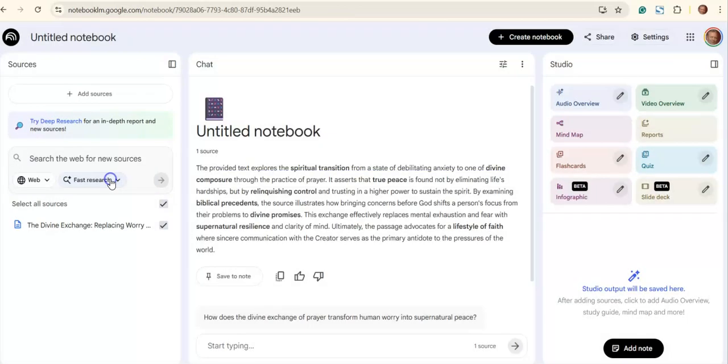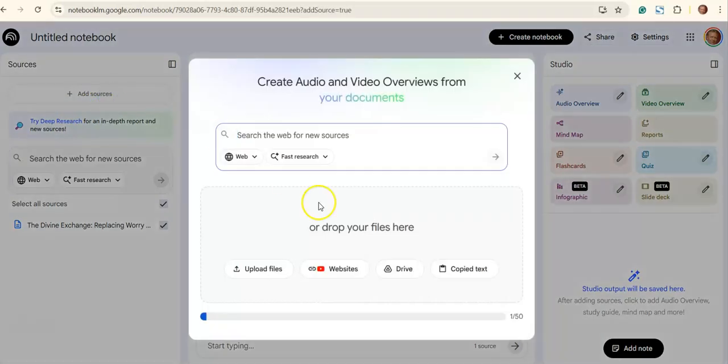We're going to use a fast research here. So it's fast research, which will give us more sources to generate content from. And why would we want to do that? Well, because that way we can give ourselves a little bit of extra content that may be of some benefit. And we can see that the search takes a short while to go through the fast options.